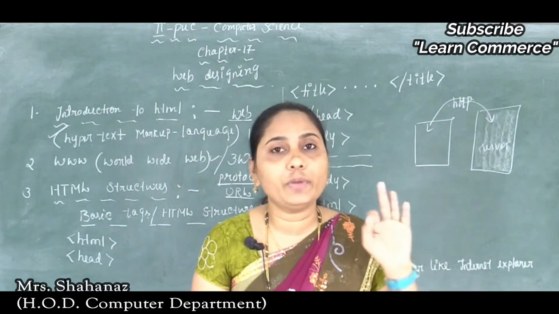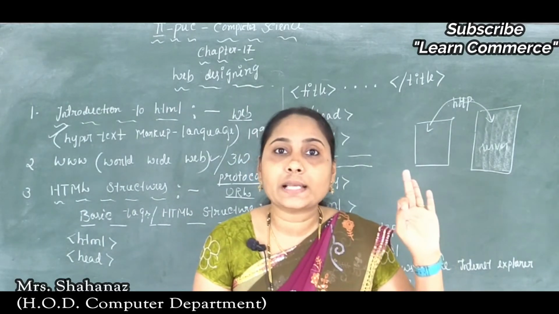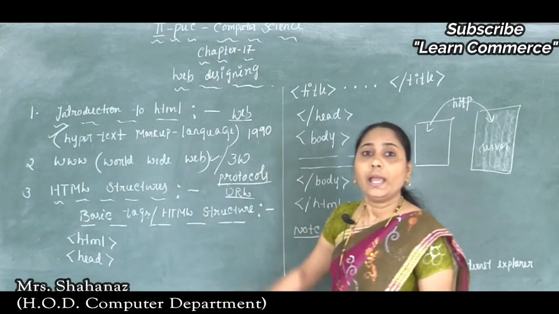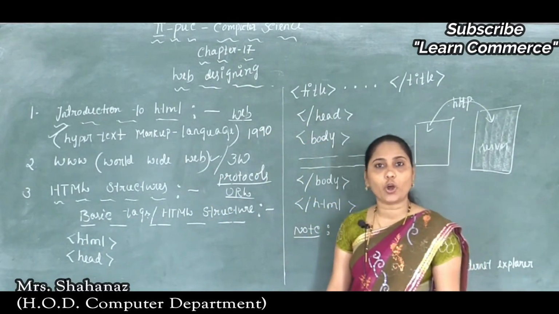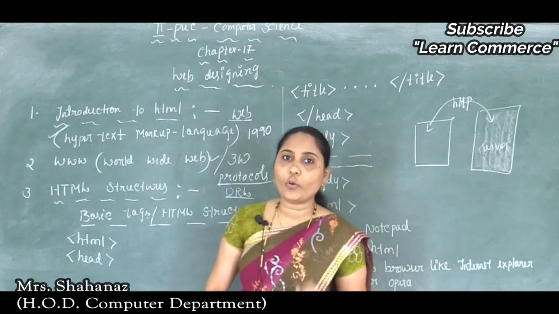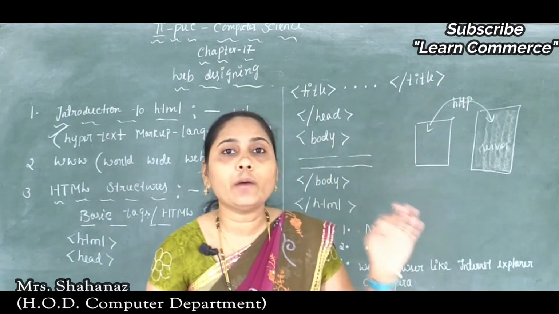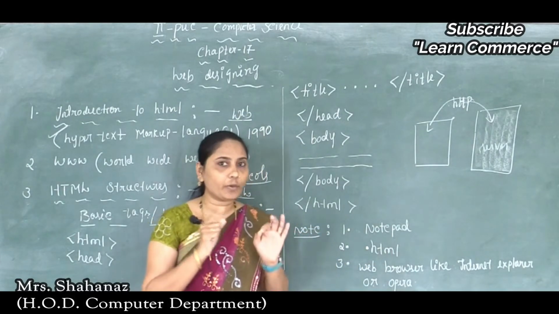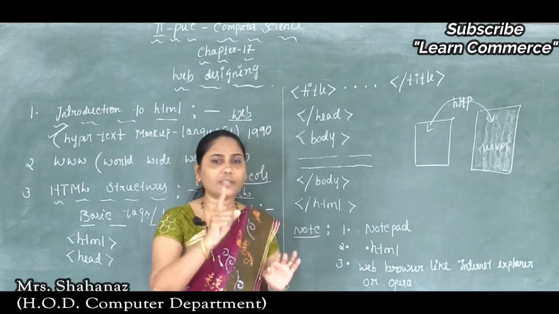So lastly we can write that the WWW is a system of interlinked hypertext documents. As we know, when you create a website, we are not going to use just one page. Is it that in our website we get only one page? No, we won't.